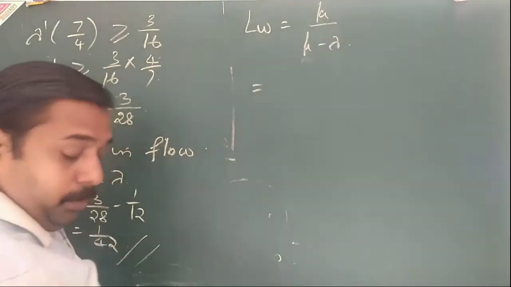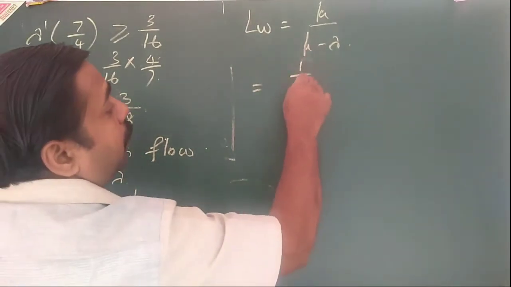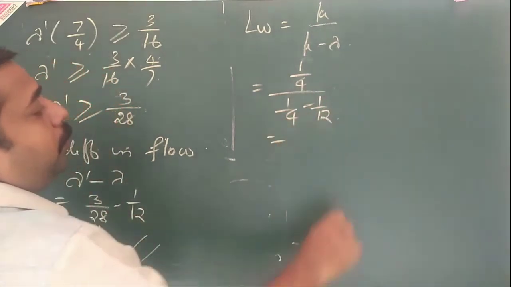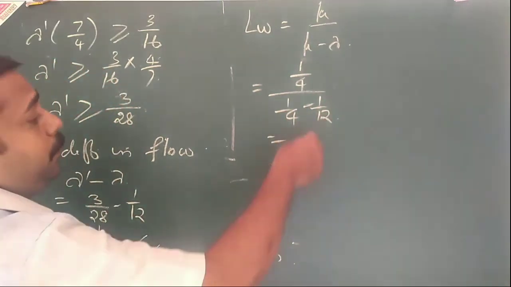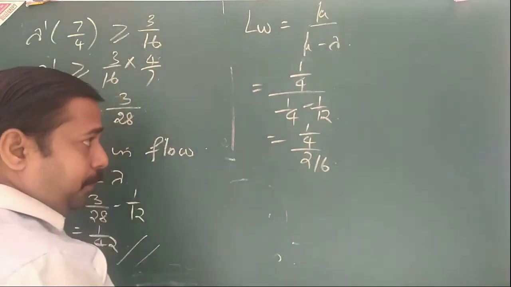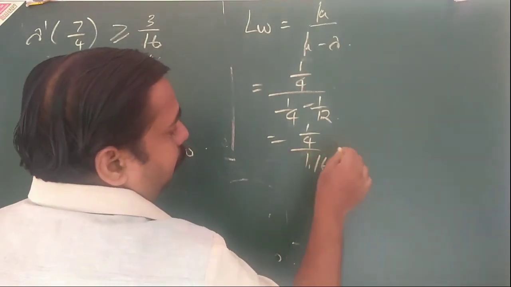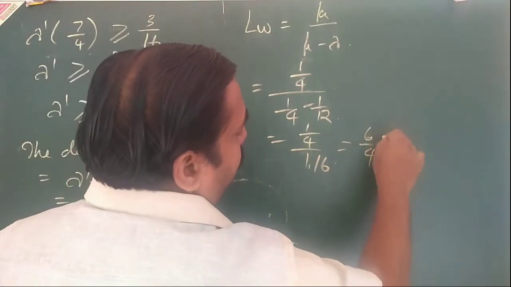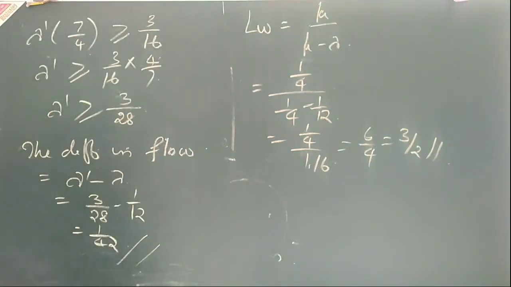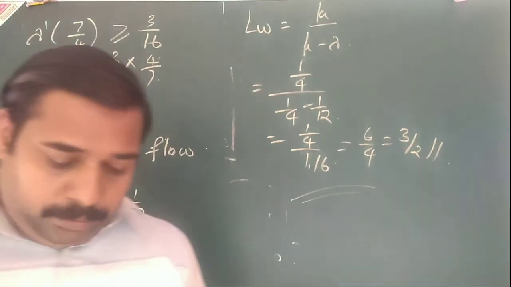So the last one, mu is equal to 1 by 4. So that is 1 by 4 divided by 1 by 4 minus 1 by 12. So that is equal to 1 by 4 divided by 2 by 12, that is 1 by 6. So that is equal to 6 by 4, which is equal to 3 by 2. So these are the values of this question. Okay.